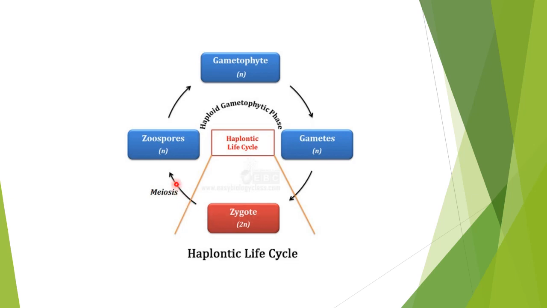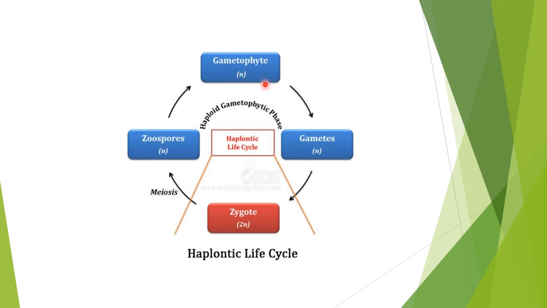It will undergo meiosis. And what will it produce? Meiosis product will be the zoospores. And zoospores will be haploid in nature. And a number of these zoospores will wander in the water and they will germinate. They will form again the gametophyte.